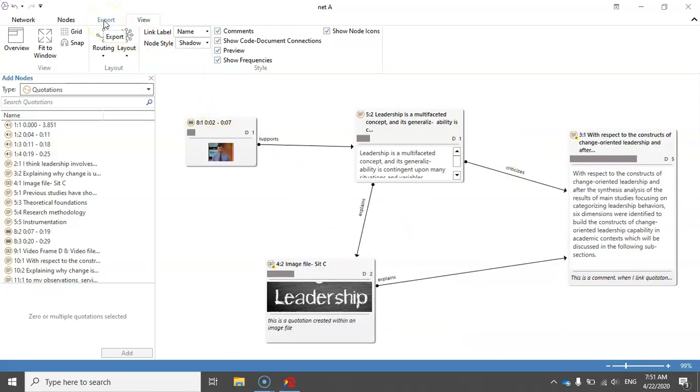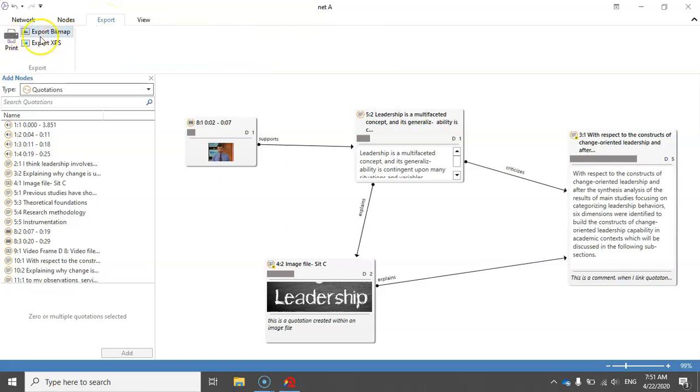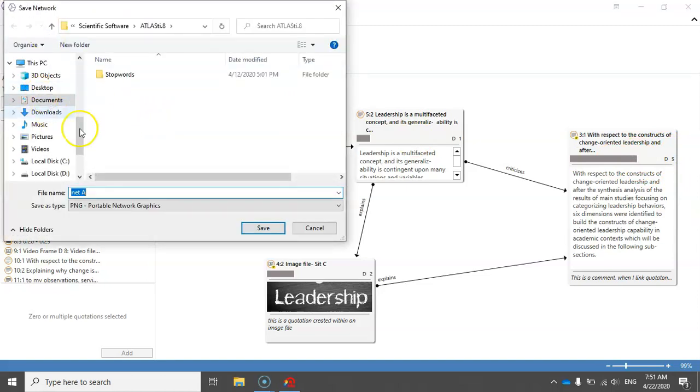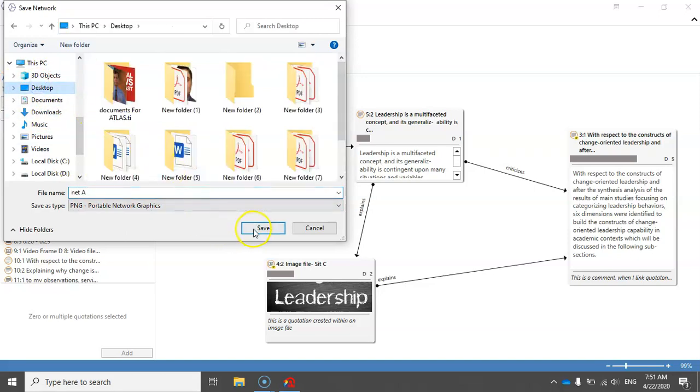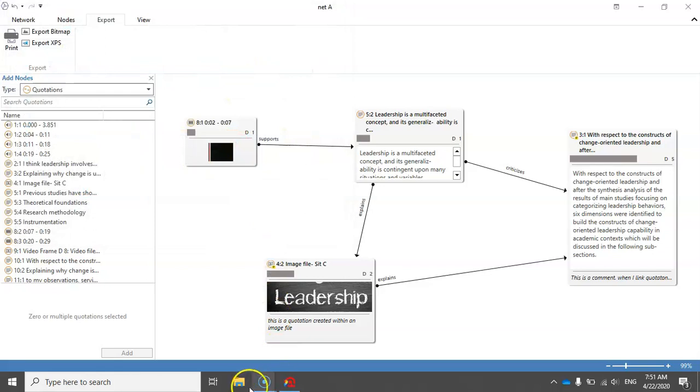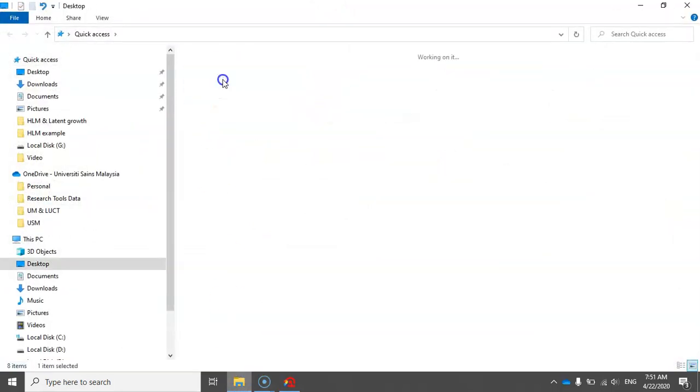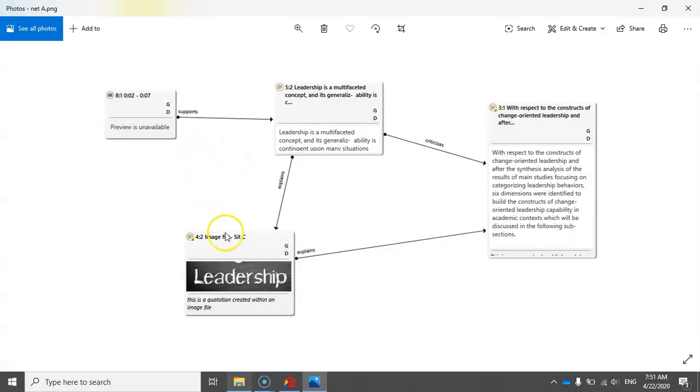Alright, so the last option here is that, even though I told you that you can export this as an image, note that when you ask ATLAS.ti to display the frequencies, and then when you export this network, let me just save it here on my desktop, you can see that the values are not displayed.